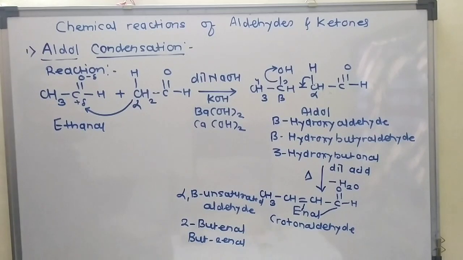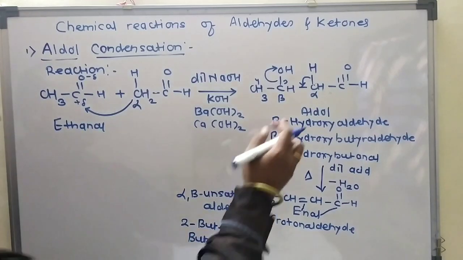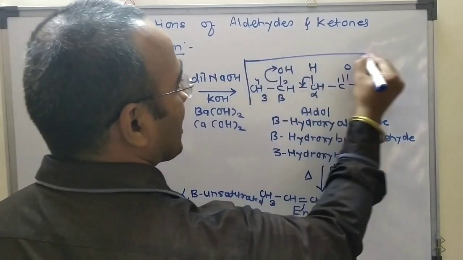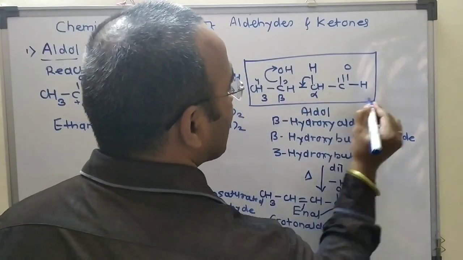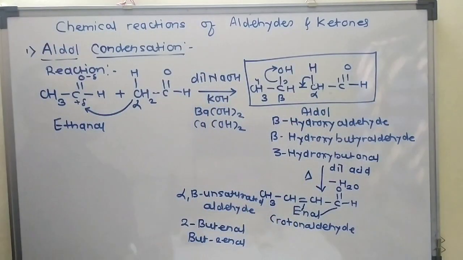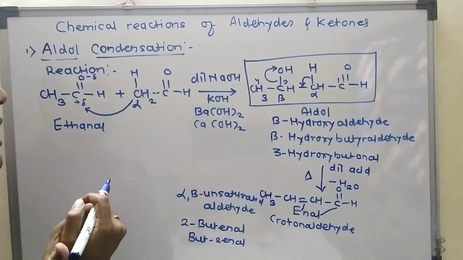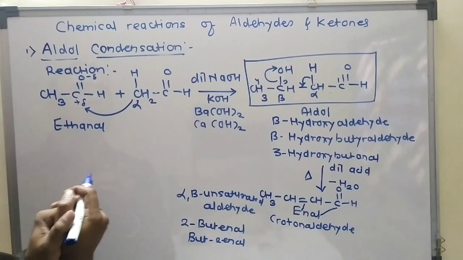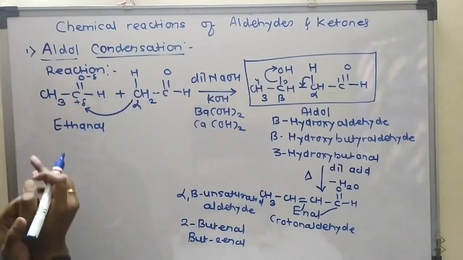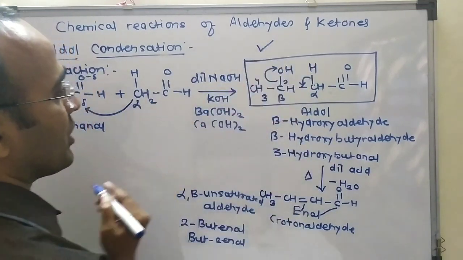Okay, there are certain structural criteria for this aldol. This one is the product aldol, and here 4 structural criteria are there. So which are these 4 structural criteria? Okay, this aldol is a larger molecule which is formed by combination of 2 small molecules and formation of a single bond in between this carbon and this carbon. So this one is the larger molecule.